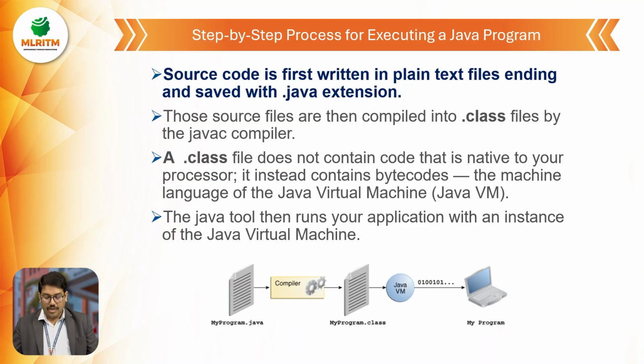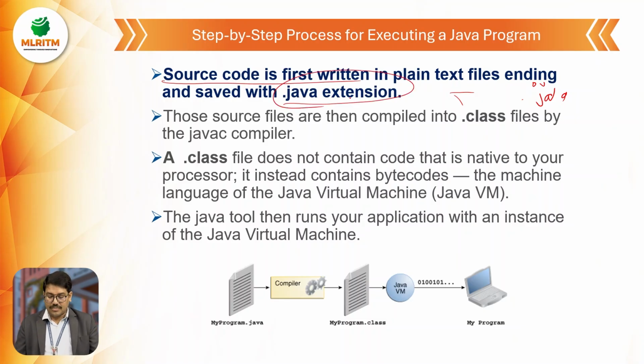Now, how will the Java program which you wrote in a file be executed? Remember, to write or execute a Java file, there are many IDEs available, such as Eclipse or Visual Studio. But you can even run a Java program using basic Notepad, or other IDEs where you feel comfortable. Whatever source code you have written, we first write in a text file. After writing the source code, we save it as a .java file. That is the first step.